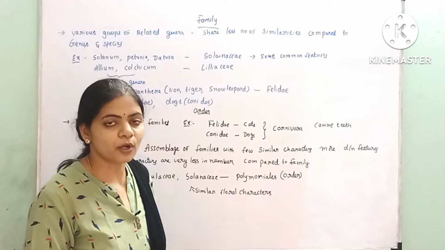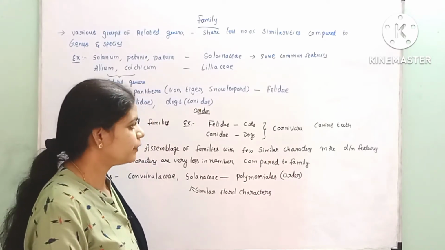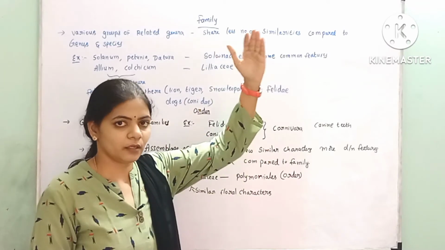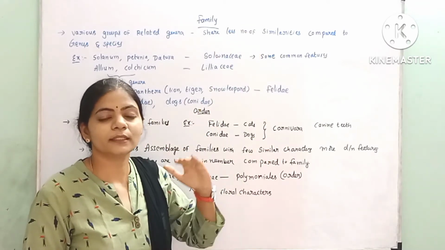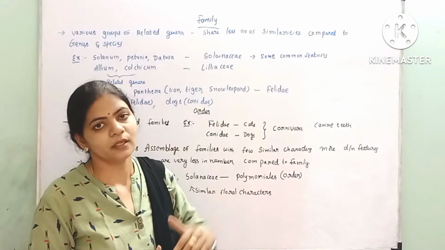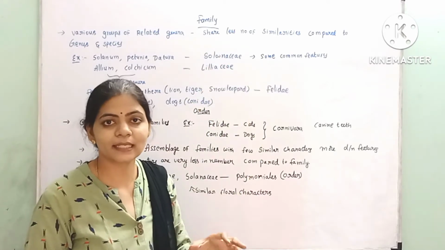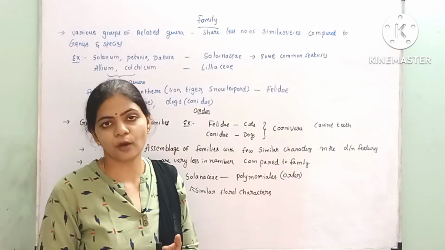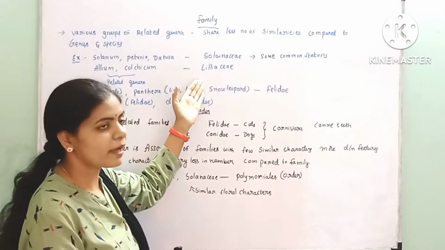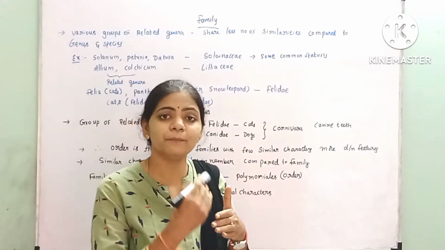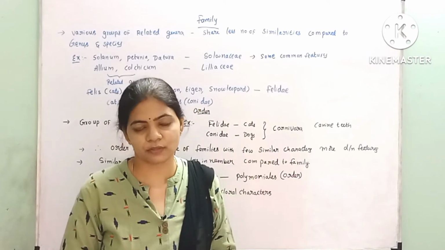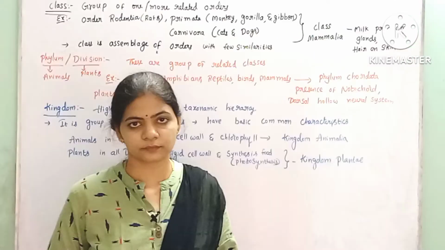So already we have studied that when we go in the ascending order from the species to kingdom, the number of similar characters decreases. In the species we have more common characters. Genus also has some common characters, but in family and order, the number of similarities decreases as we go in the upward direction. The next one is class.